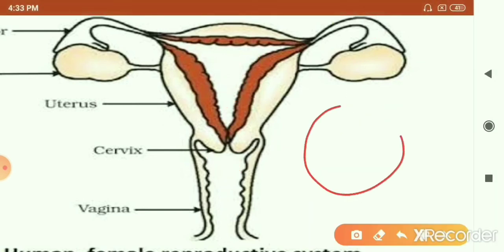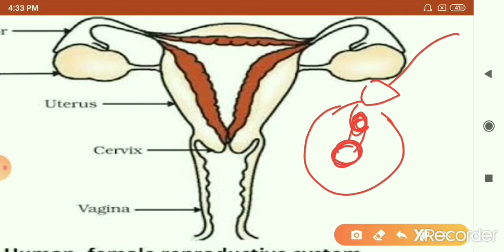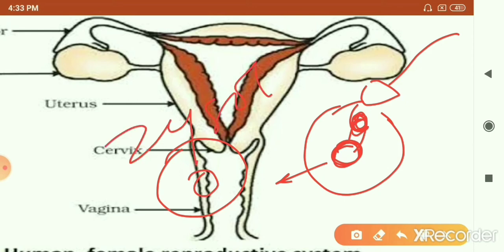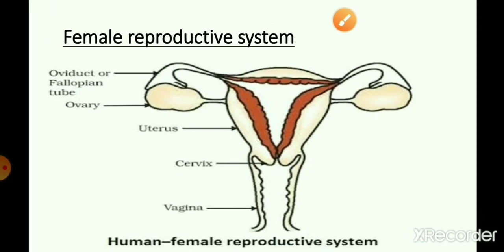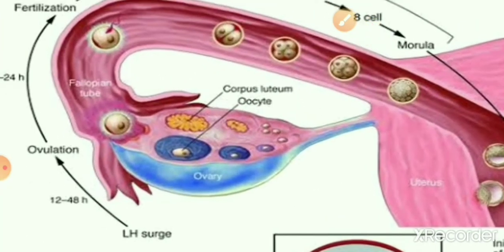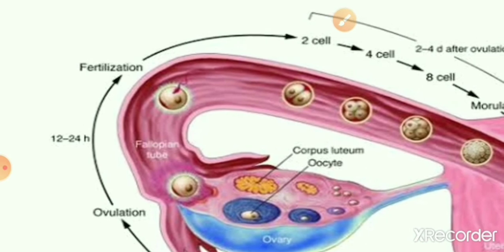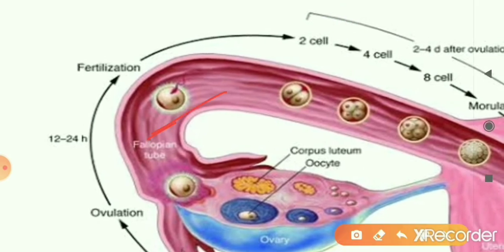and then finally after this, if this is the egg having the nucleus, the sperm will release its nucleus, the rest of the part will remain out, and then finally these two nuclei will fuse, and a single nucleus is formed, and with this fusion of nuclei, a single-cell zygote is formed. So this is how fertilization happens, and this fertilization takes place in the oviduct. You can see here, this is a diagram, and this shows how fertilization happens.